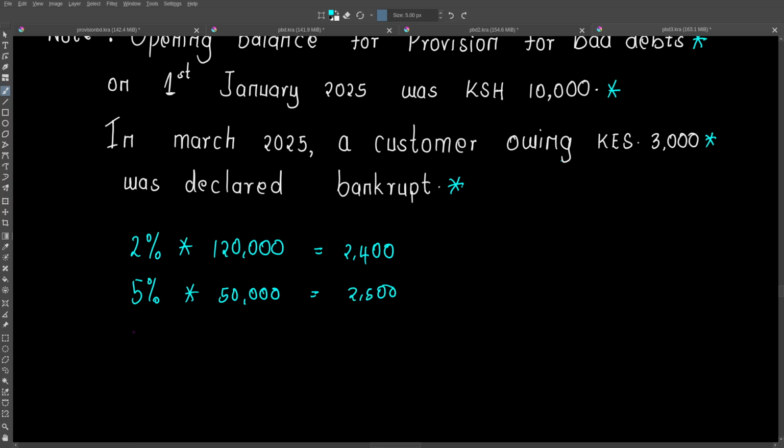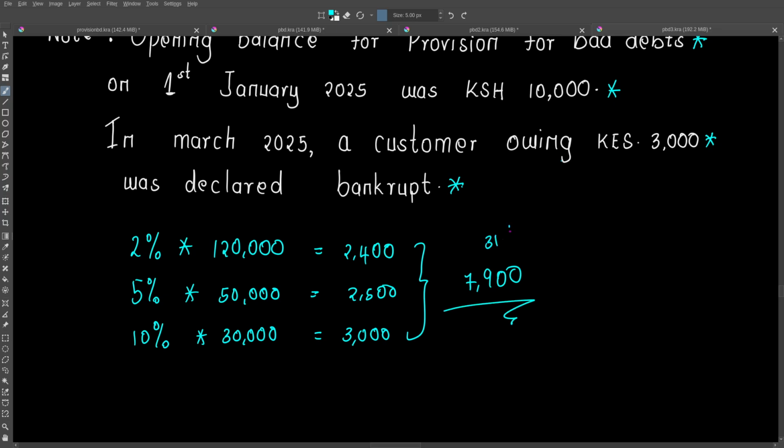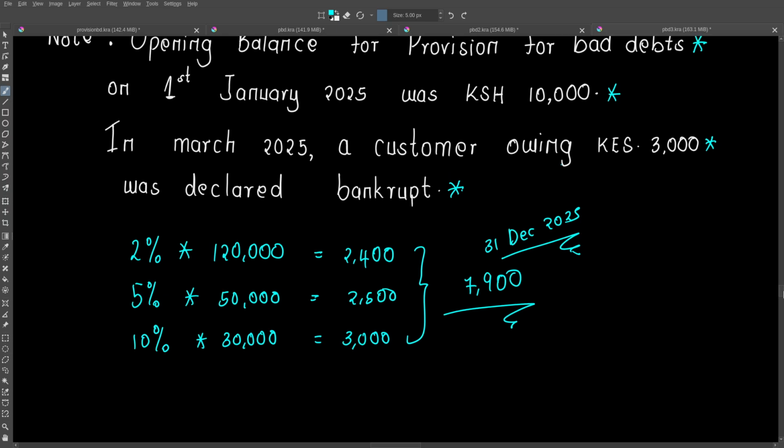And then the other one is 10% of 30,000, which is going to be 3,000. Then when we sum this, we're going to have a total of 7,900. So as at 31st December 2025, we need to have an allowance of 7,900.